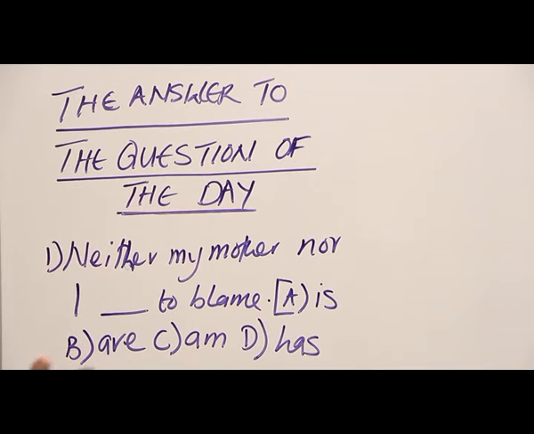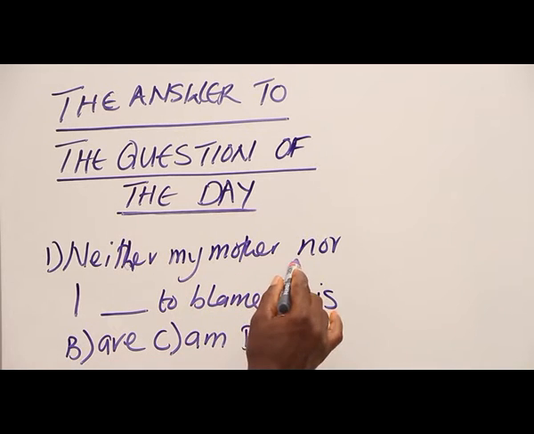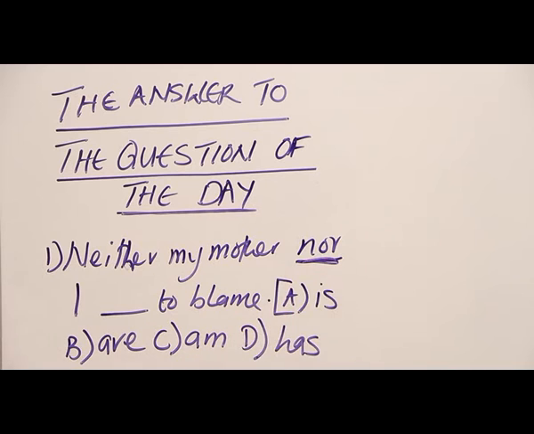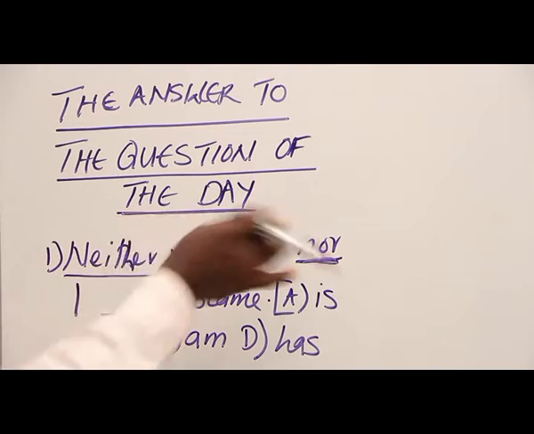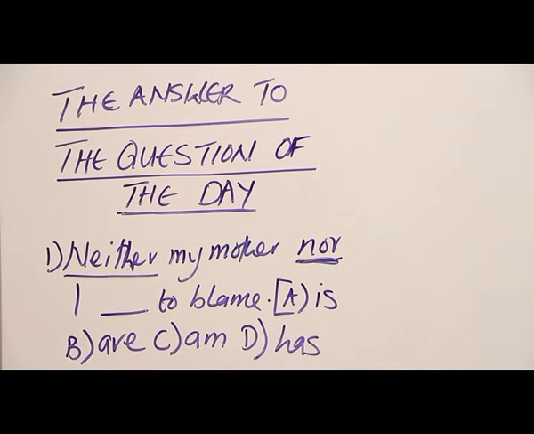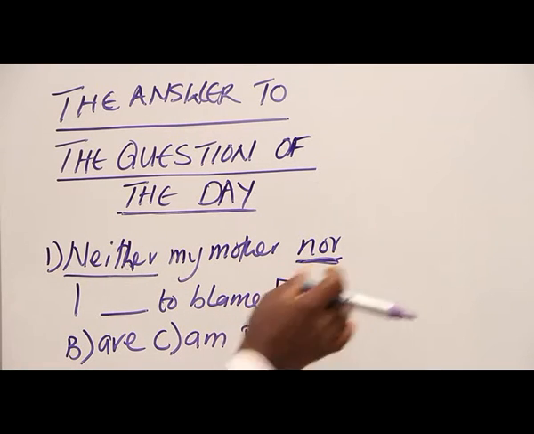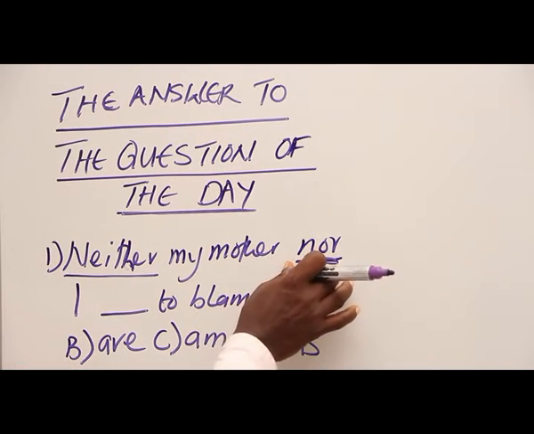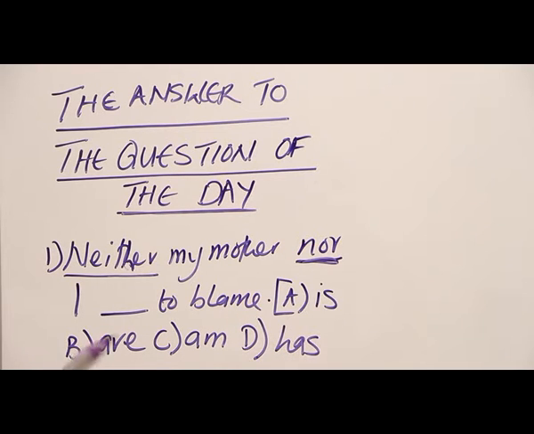Let's look at it. What is the rule guiding this? We have this as a coordinating conjunction, although, however, it's operating as a correlating conjunction because it is used with neither, so they correlate. However, sometimes they can be used alone. So whether used as a coordinating conjunction or a correlating conjunction, you still have the same rule guiding it.